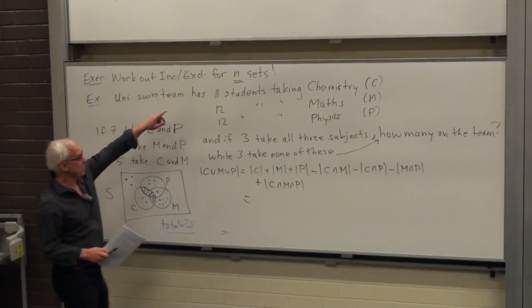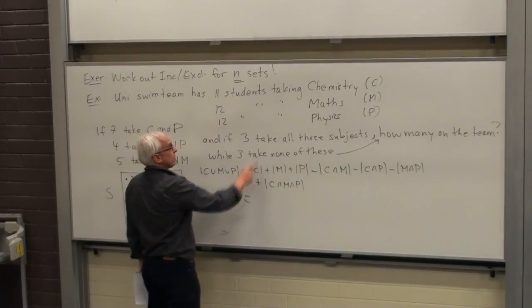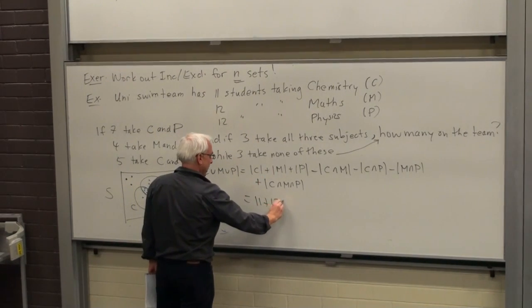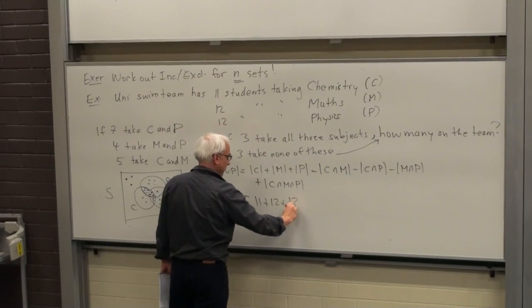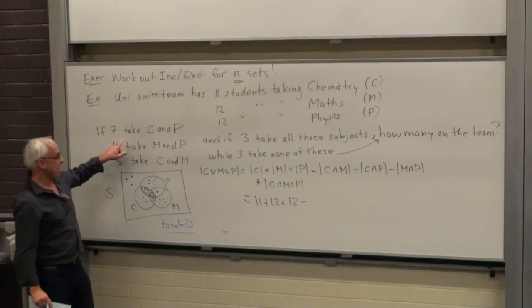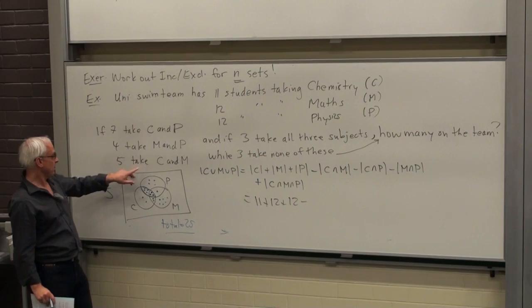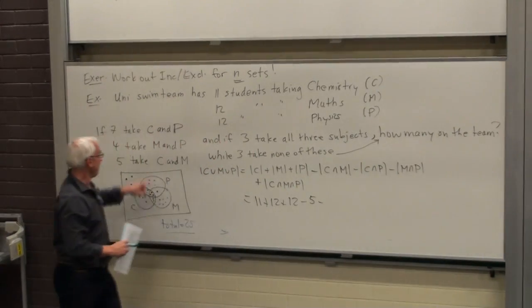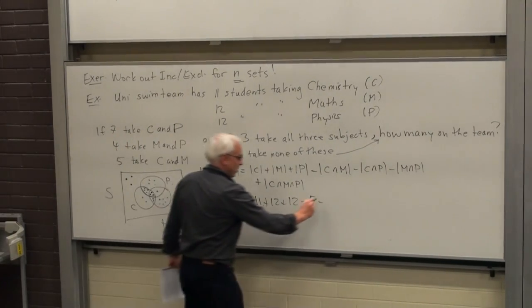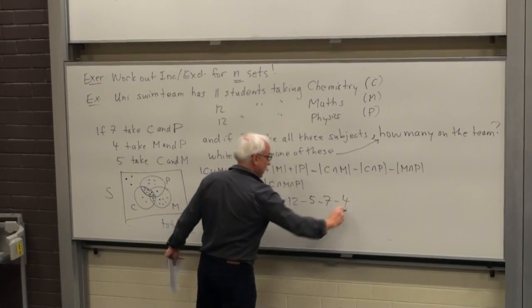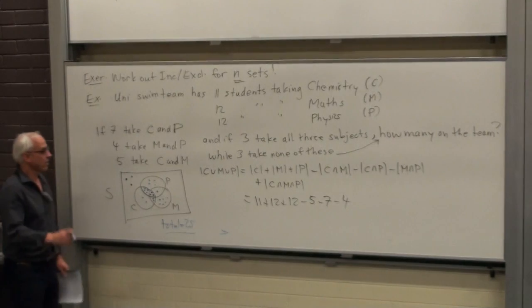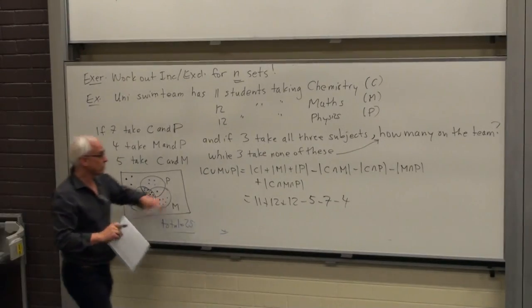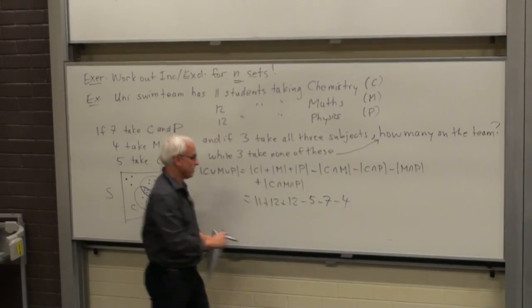Okay, what do we know? Number taking C is 11. Number taking M is 12, and the number taking physics is 12. The number taking C and M is 5. The number taking C and P is 7. And 4 taking M and P. And how many taking all 3? We're told that's 3. So we have to add 3.